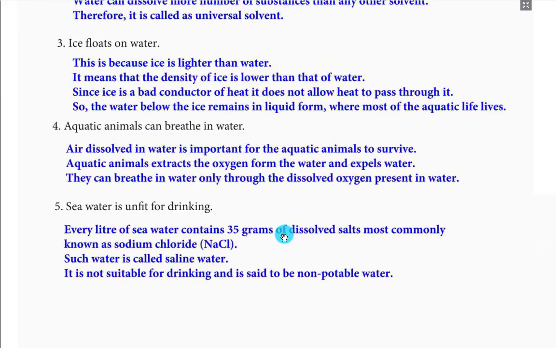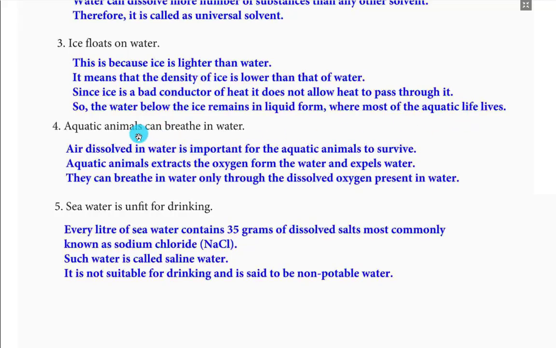Third one, ice floats on water. This is because ice is lighter than water. It means that the density of ice is lower than that of water. Since ice is a bad conductor of heat, it does not allow heat to pass through it. So, the water below the ice remains in liquid form where most of the aquatic life lives.